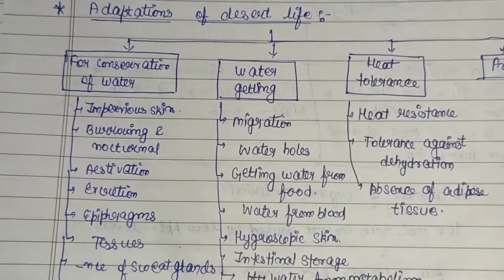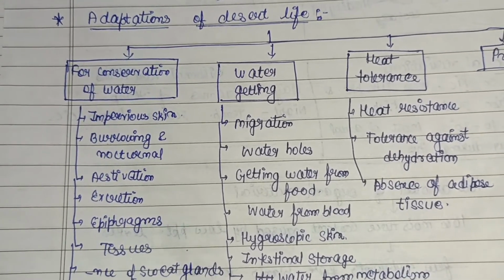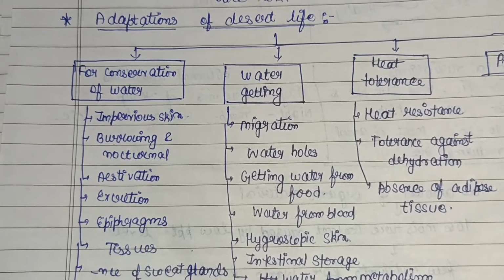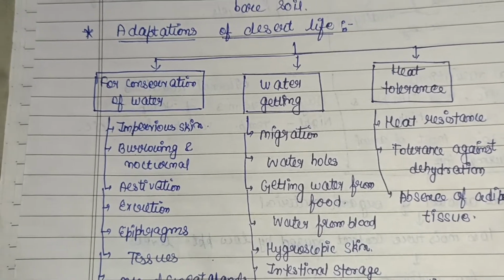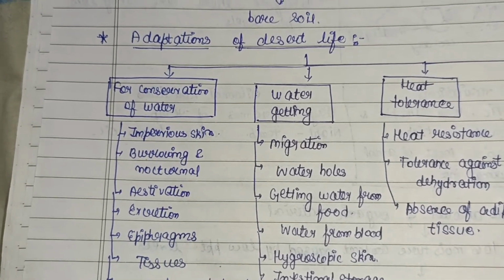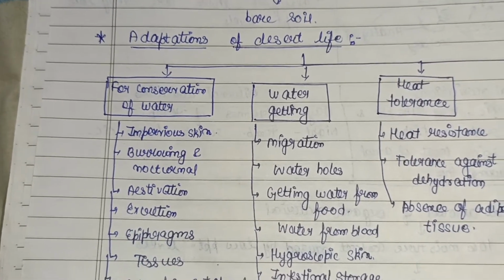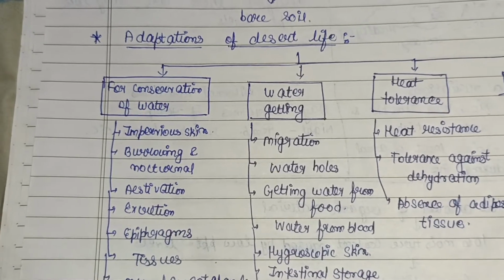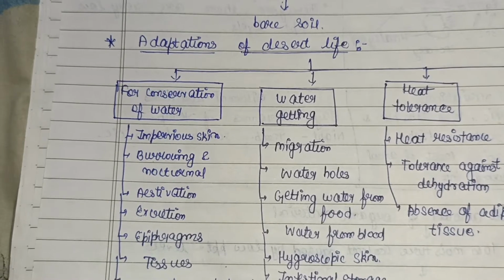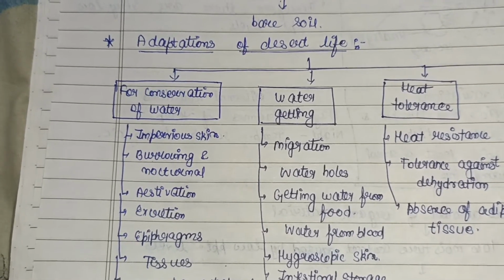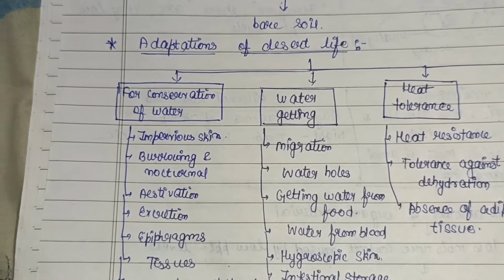Then second is the burrowing and nocturnal habitat. Basically they perform all their activities during the night time only, and in the daytime they live in the burrows made by them. Then estivation. Desert animals like the pocket mouse and kangaroo rat protect themselves from the hot climate and become inactive, which protects against water loss. Then excretion. Mostly desert insects, reptiles, and birds excrete uric acid as a waste product because water is not required, so they pass it in a concentrated state, or we can say in the form of pellets.